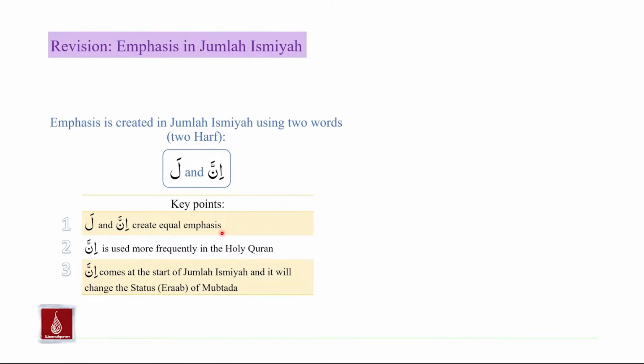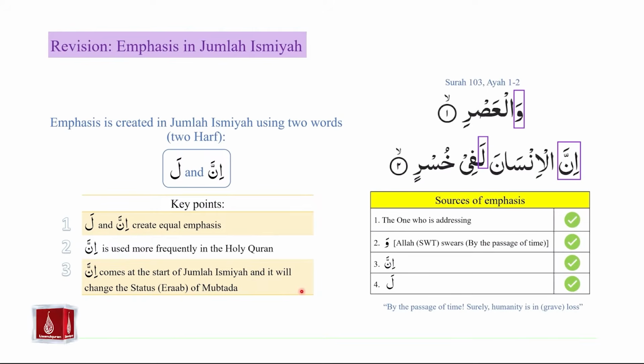We also studied that inna is used much more frequently in the Holy Quran. And finally, we studied that inna will come at the start of jumla ismiyah and it will change the status or i'rab of mubtada. We used the example of the first two ayat of Surah Al-Asr to study these concepts.